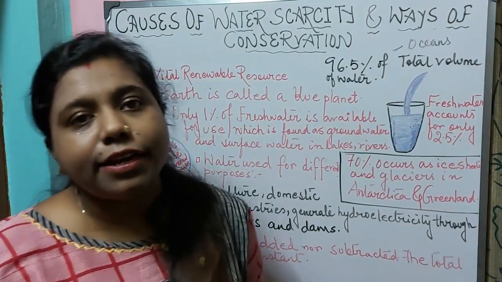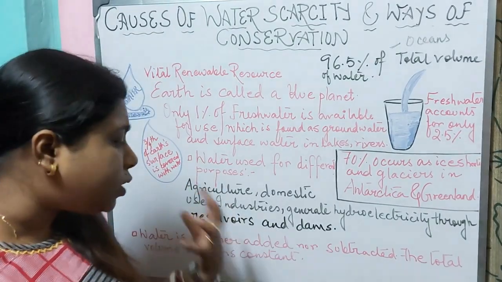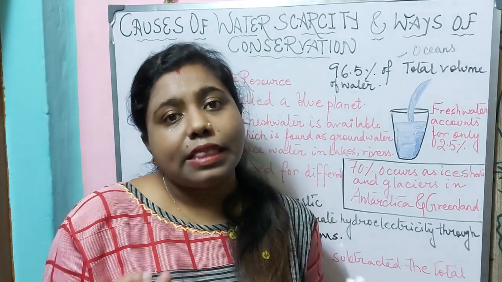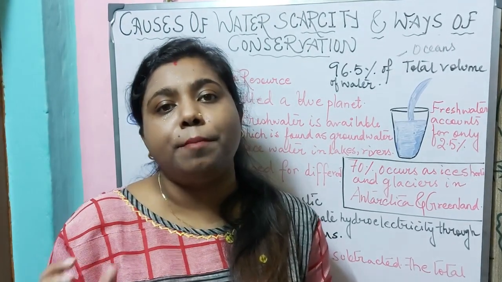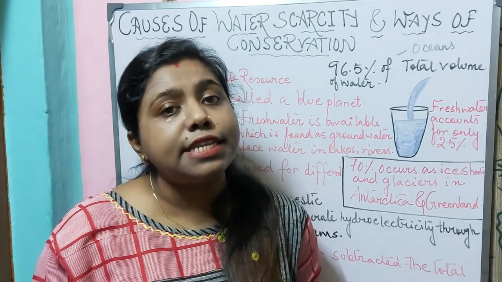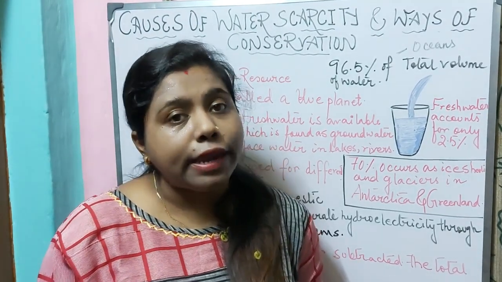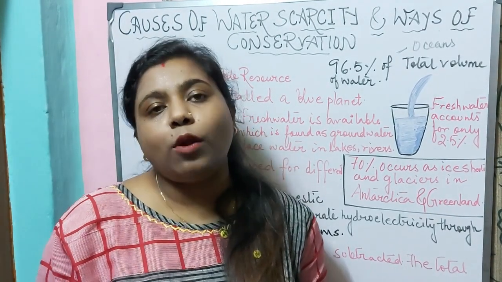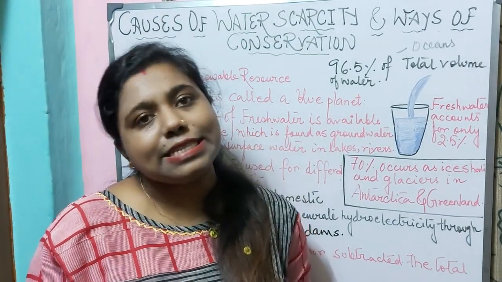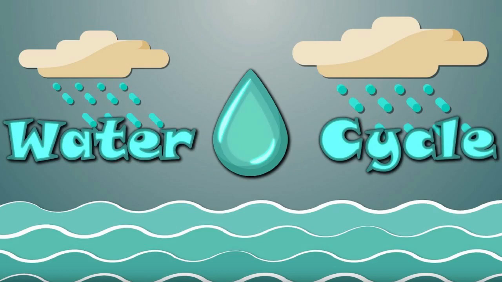Water is neither added nor subtracted. The total volume of water remains constant, but the abundance of water may vary from one place to another. Why? Because of the continuous movement of water on, above and below the surface. Now let us know about the continuous movement of water, that is the hydrological cycle. Now let us know about the concept of the water cycle.